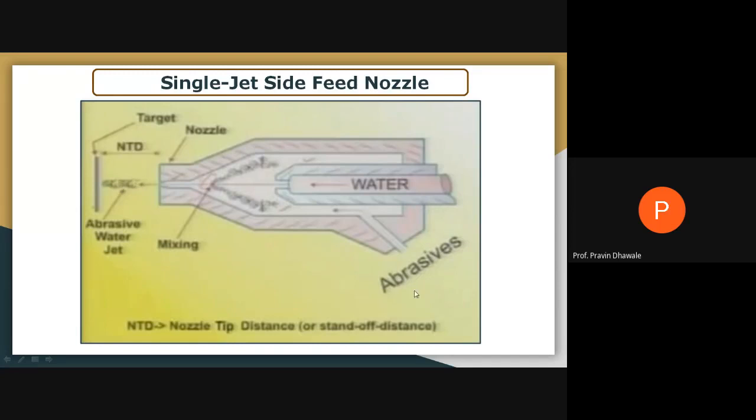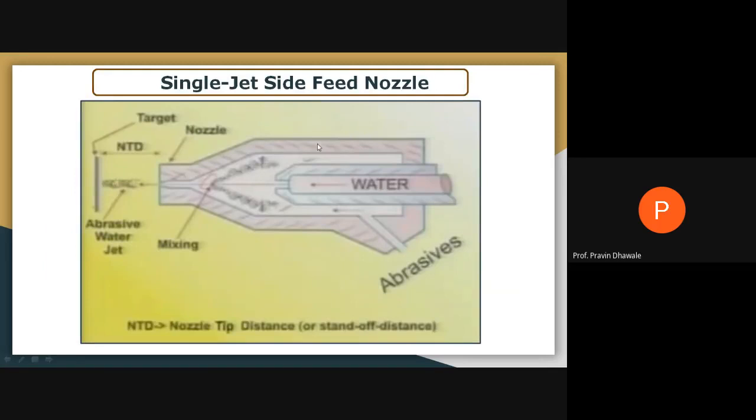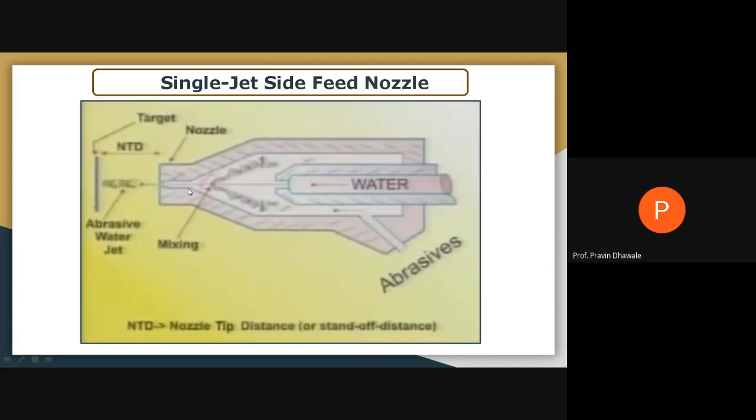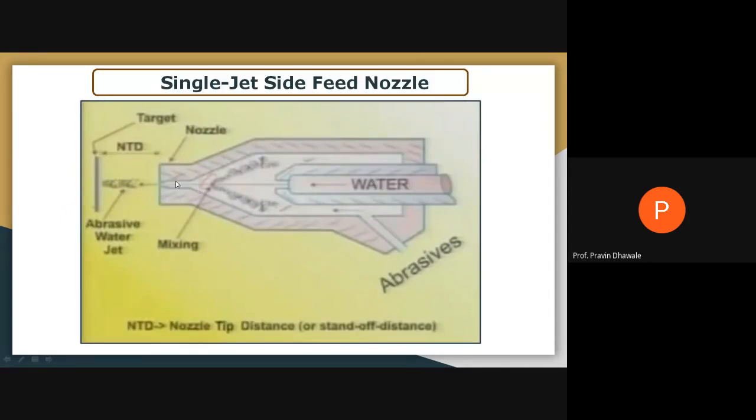Only a single jet of water will be formed, and the abrasive particles are fed from the side. Draw this diagram. It is simple in construction, no doubt, but mixing of water and abrasive is of non-optimal efficiency. Second point, rapid wear of the exit part of the nozzle. This part will wear out because these abrasive particles are hard particles.